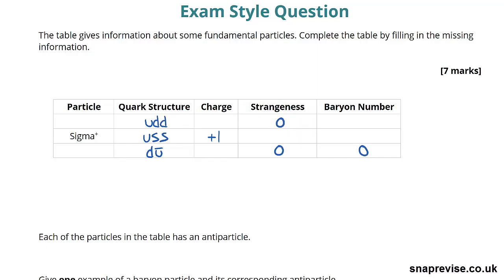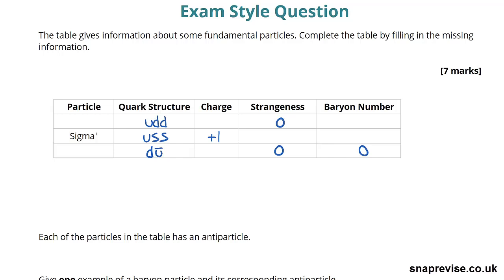So in this exam style question, we're going to start just by looking at this table that gives us information about fundamental particles, and we're going to complete it by filling in the missing information. Now, this is a lovely question. This is really nice, providing we know about quarks, which we do, and although they're a bit confusing at first, there's 7 marks available just for filling in these boxes, which is actually, we're going to see, very, very simple. So we'll just start off.